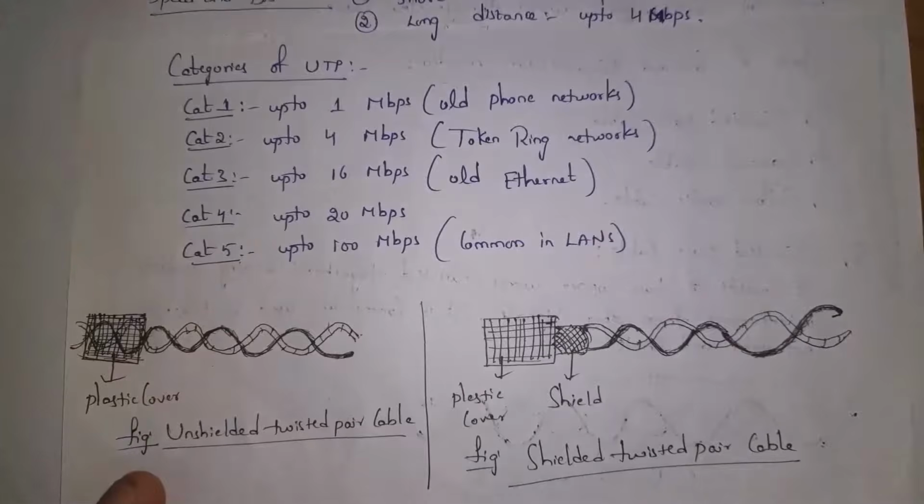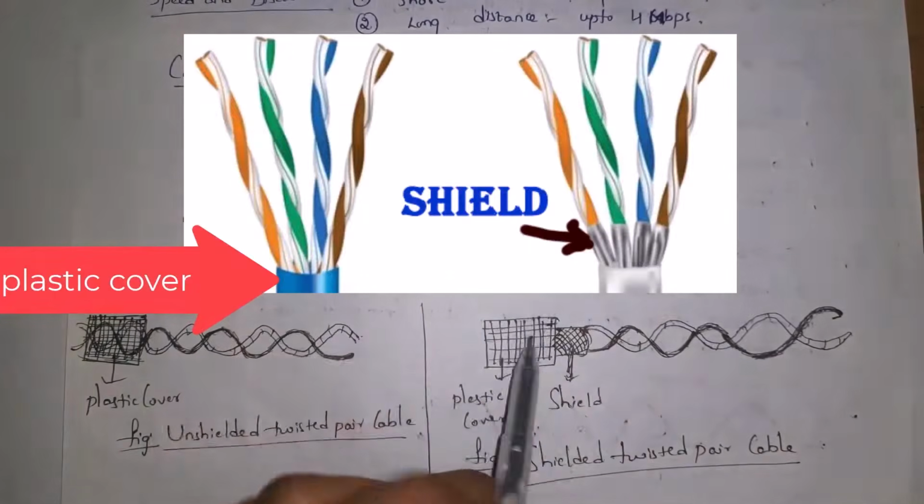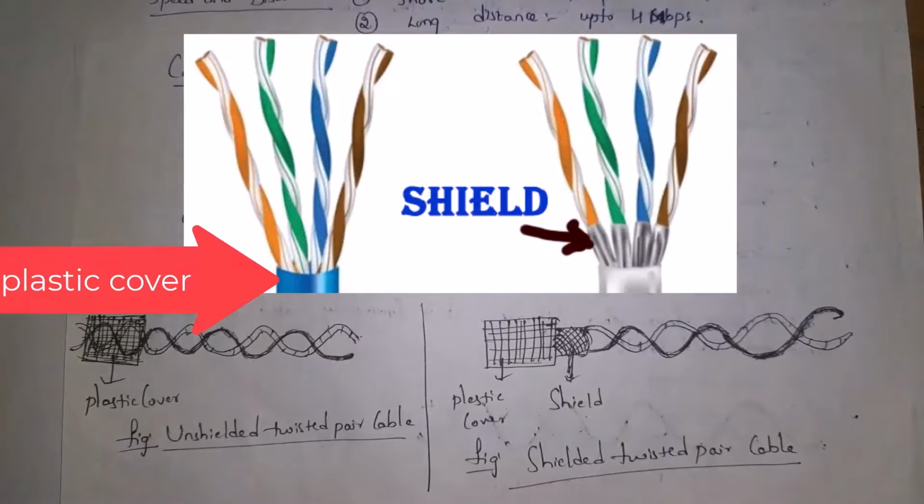Guys, this is unshielded twisted pair where two wires are covered with plastic cover, and this is shielded twisted pair where two wires are covered with copper shield and this copper shield is covered with plastic cover. So there will not be any interference.